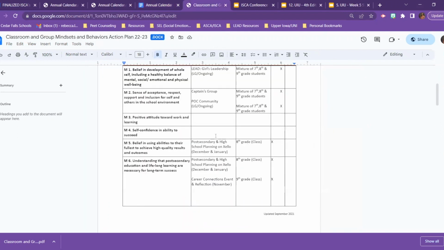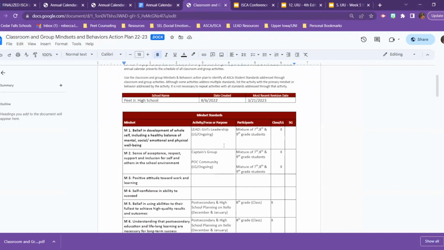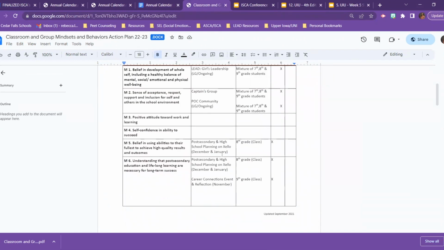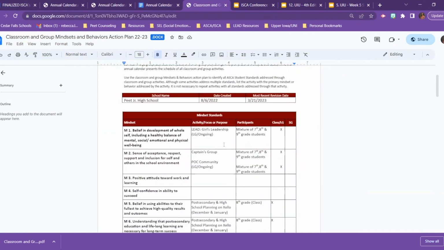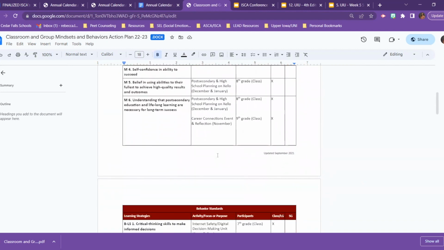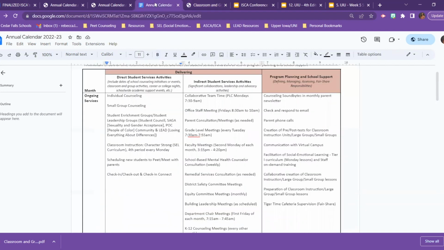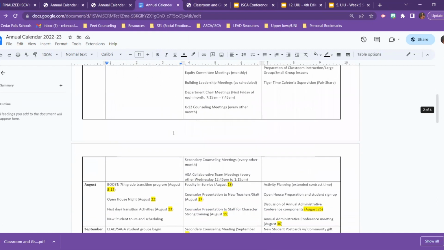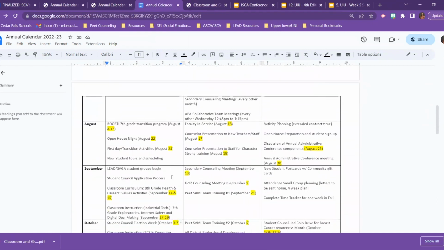Now, you're not required to put the month that these initiatives or activities happen, but I like to do that so that it's easy to find on the annual calendar. The members that will serve as the panel that will score the District of Distinction applications, it will make it a lot easier for that group if you are able to list the month or months or ongoing that each of your activities land in so that they can go straight over to the annual calendar that you provide as a part of this section and be able to find those activities.